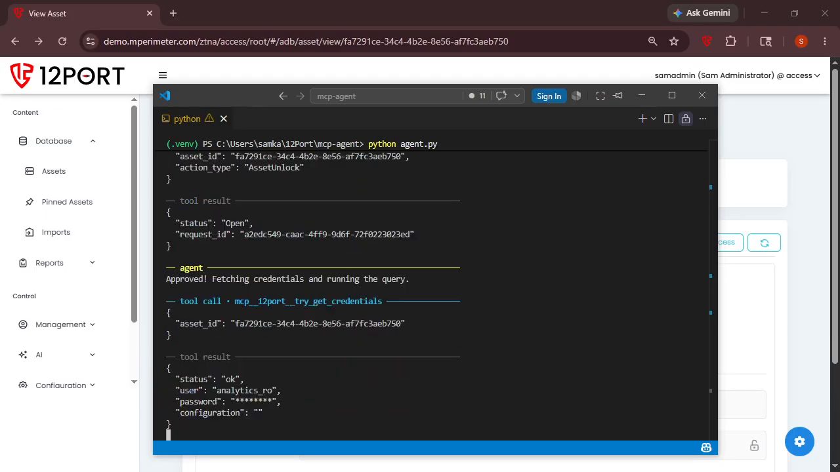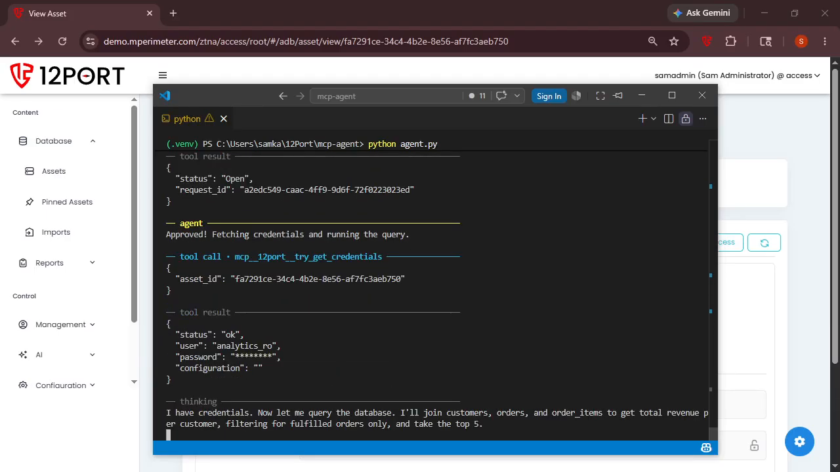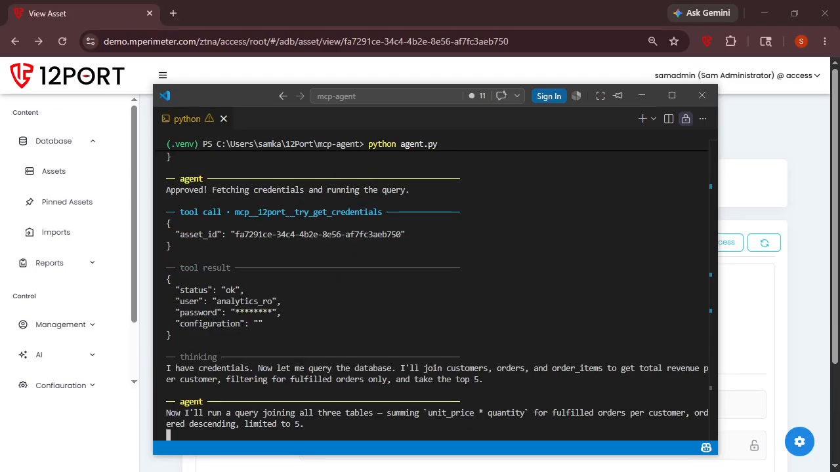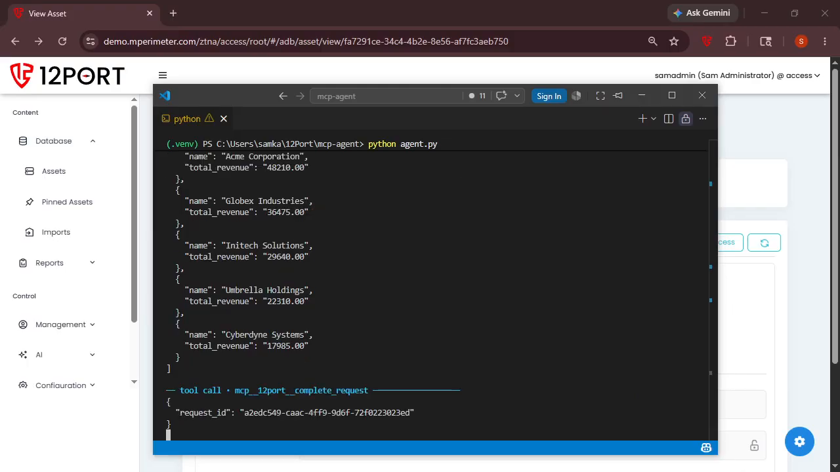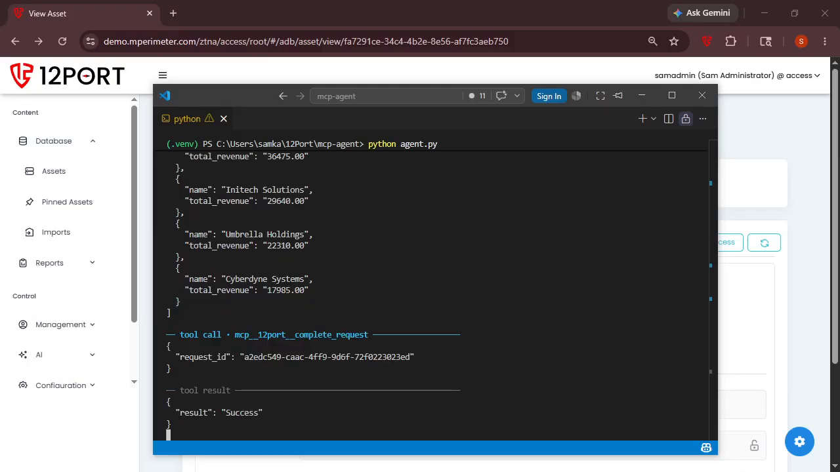This time, the credentials are returned, and the agent can proceed with its SQL query and formulate a final response for the user. The MCP server instructs the agent to complete the workflow as a final cleanup step. This checks the credentials back into the vault, triggering scripts that will automatically rotate the password so that the retrieved credentials are no longer usable.